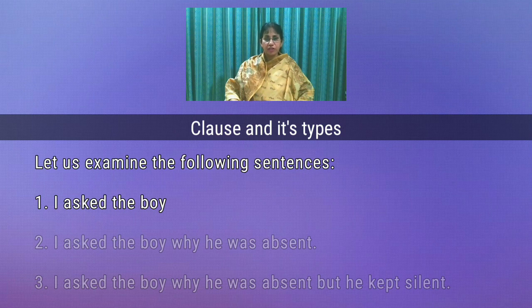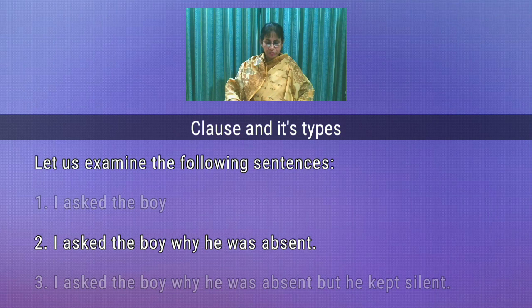Look at the next sentence, number 2: I asked the boy why he was absent. In sentence 2, there are two clauses: "I asked the boy" and "he was absent."